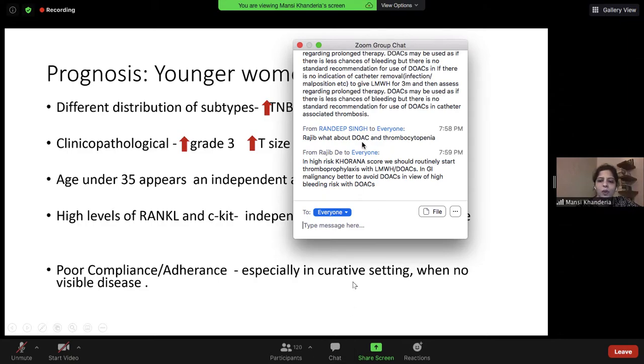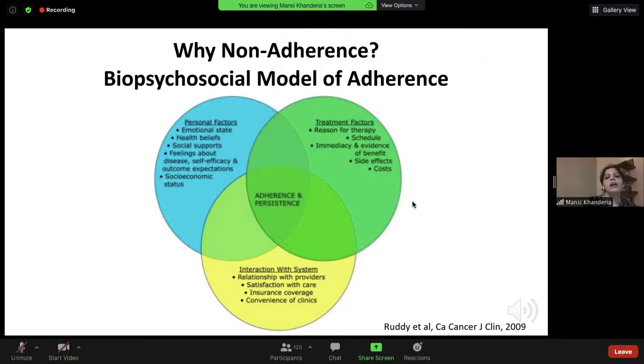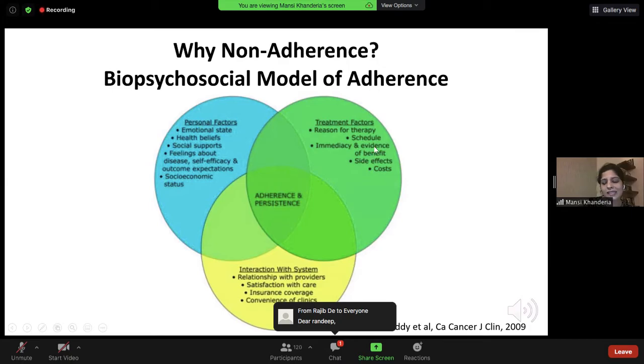When the patient feels well, there is no visible disease, and there is toxicity of the oral treatment, the hormonal treatment that's going on, patients do tend to discontinue those treatments. Why is there non-adherence? This is a biopsychosocial model of adherence which has treatment factors, personal factors, and interaction with the system. All of these factors are at play, but the most important is the toxicity and the management of toxicity.